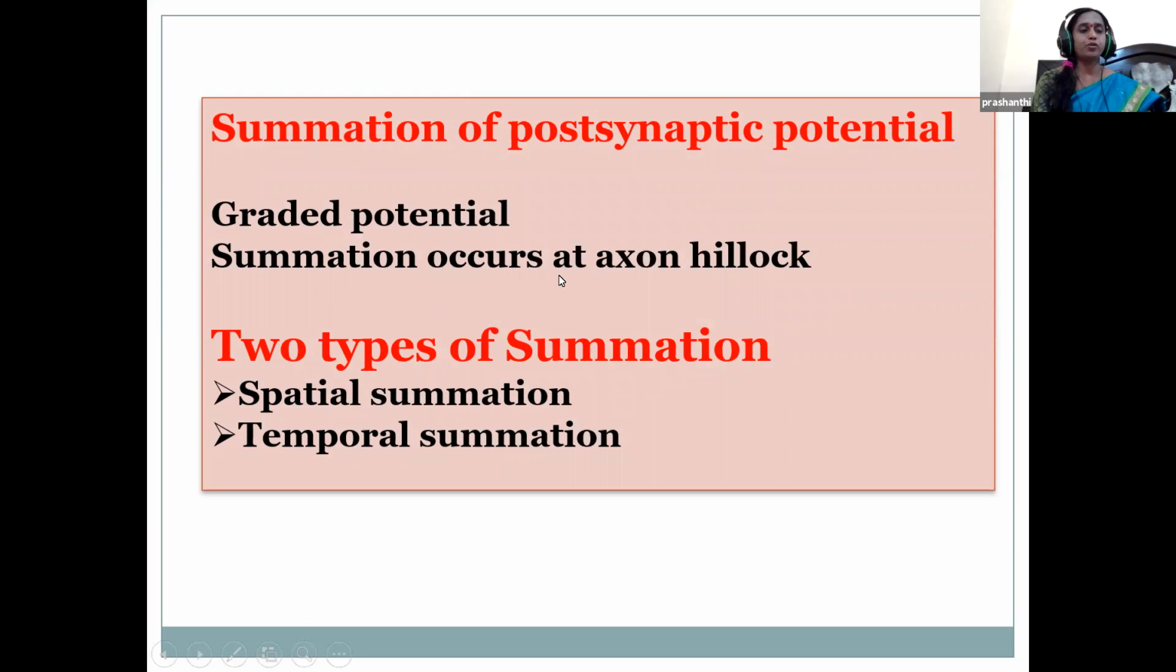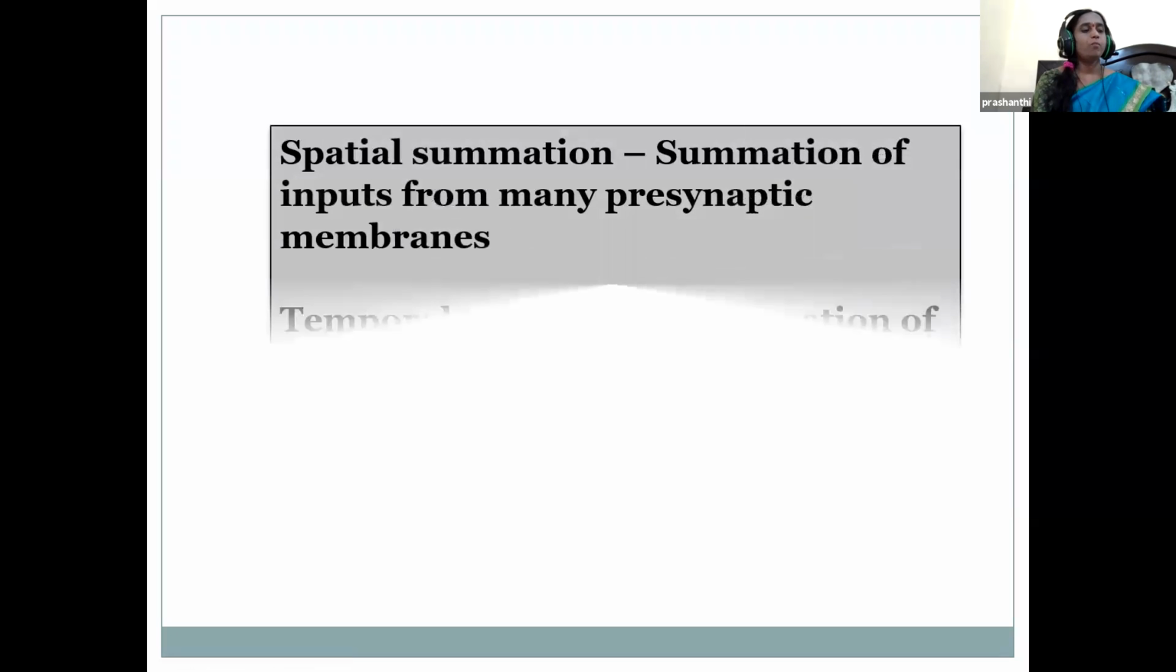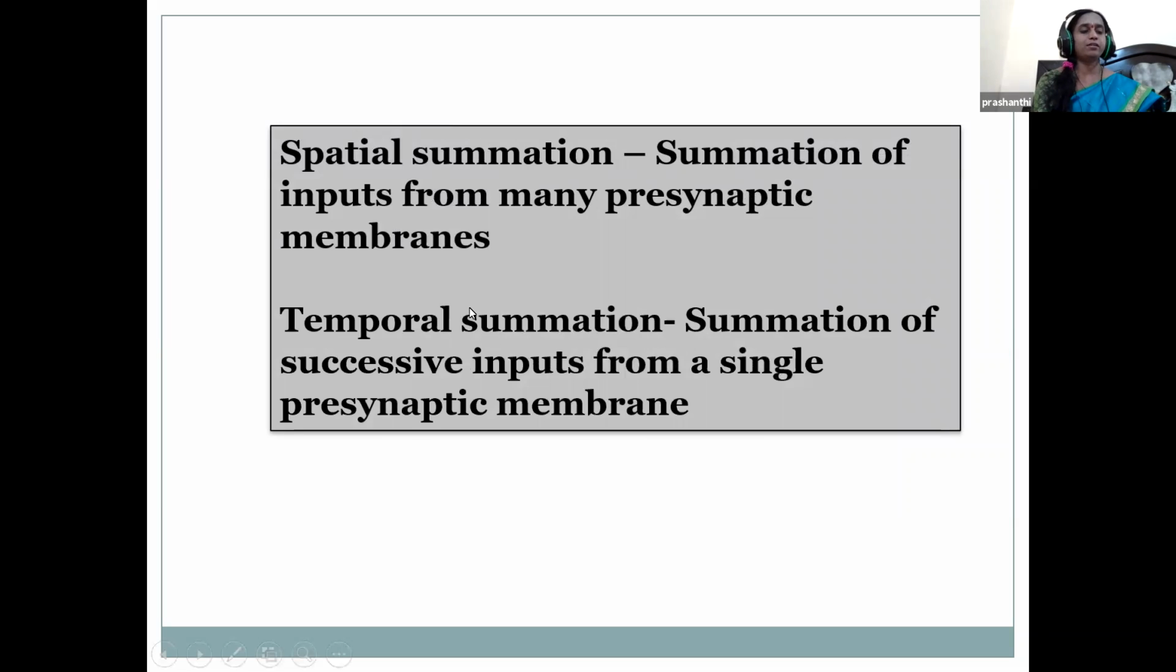Next comes the summation of postsynaptic potentials. When a presynaptic neuron fires repeatedly at a high rate, the summation of the postsynaptic potential occurs at the axon hillock. There are two types of summation: spatial summation and temporal summation. Spatial summation occurs when multiple presynaptic neurons together release enough neurotransmitter to exceed the threshold of the postsynaptic neuron.